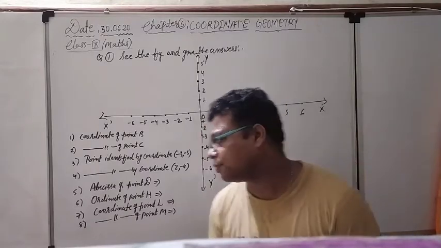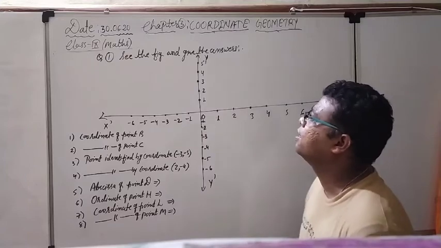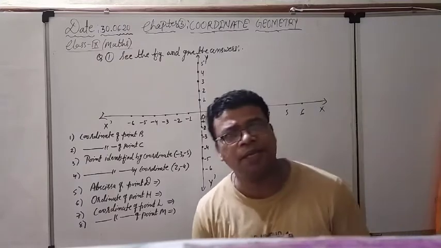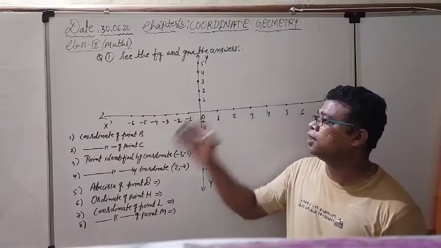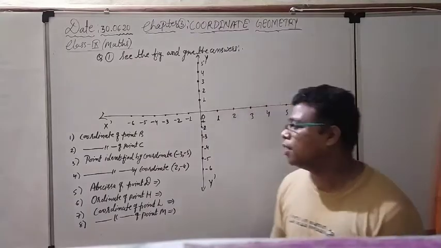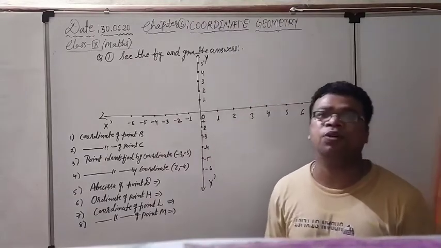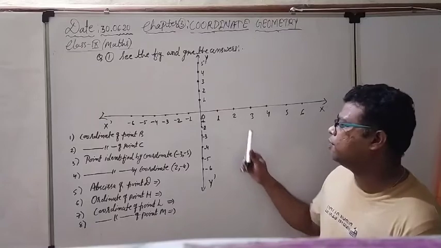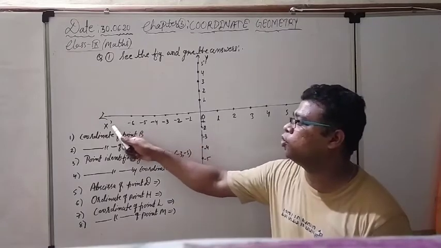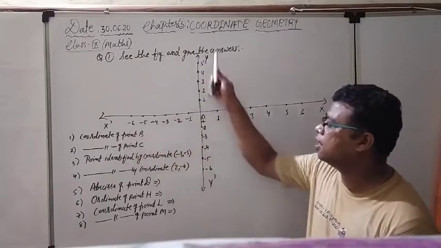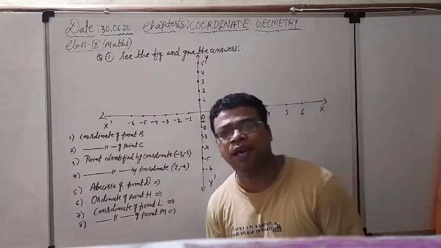Okay, right now see, this is the question. See the figure and give the answers. Very easy question. We have to see the figure. What is there in the figure? One Cartesian plane is given to us. We know each and everything. One is the horizontal line, x dash, another is the vertical line, y dash.